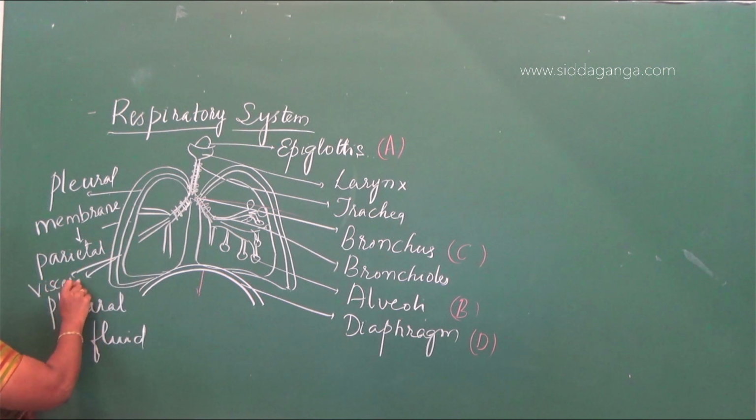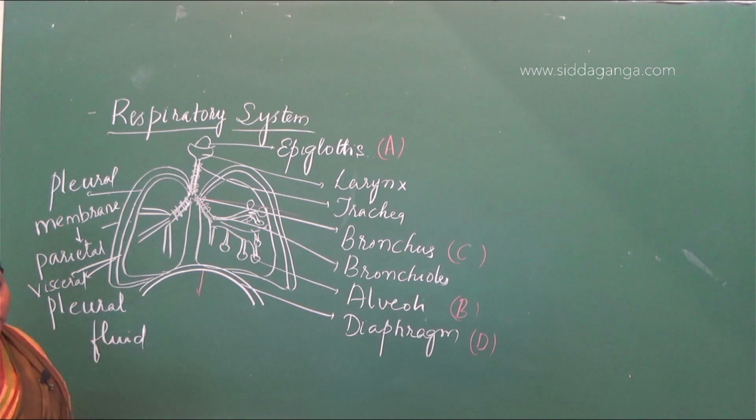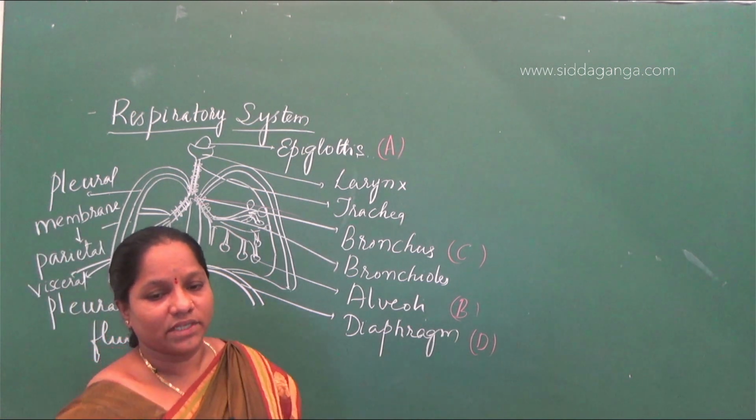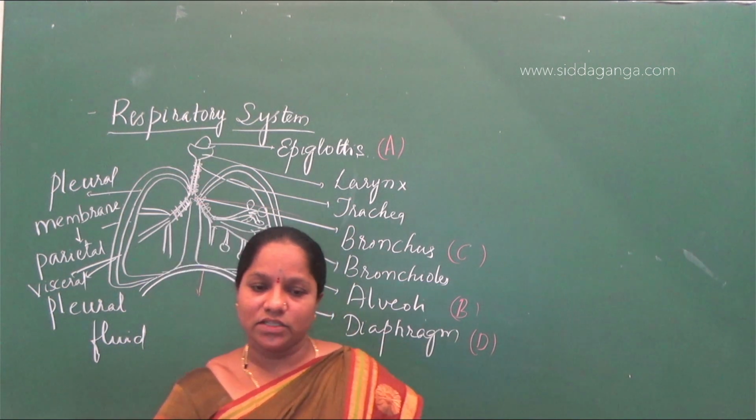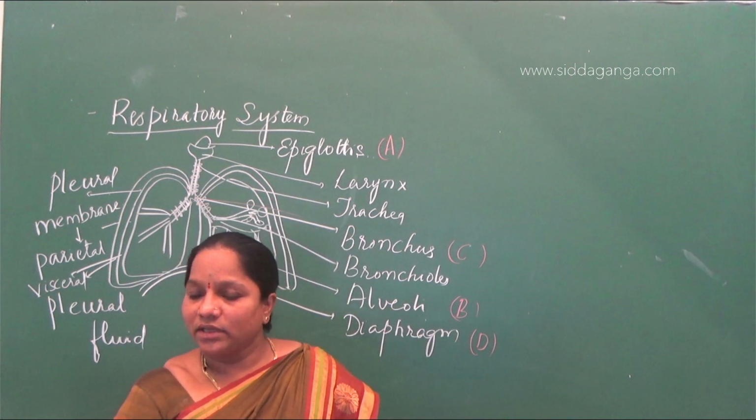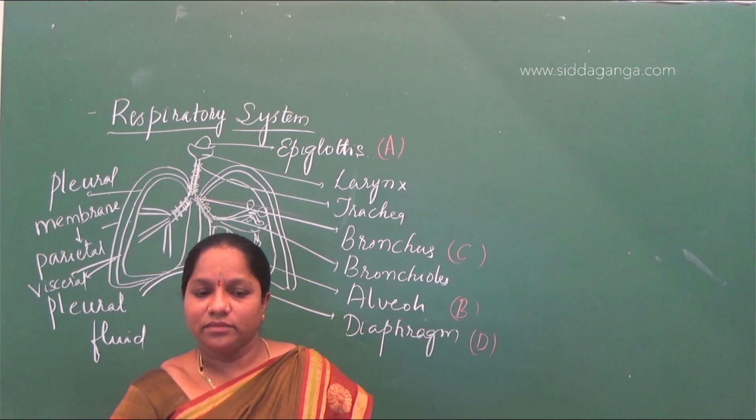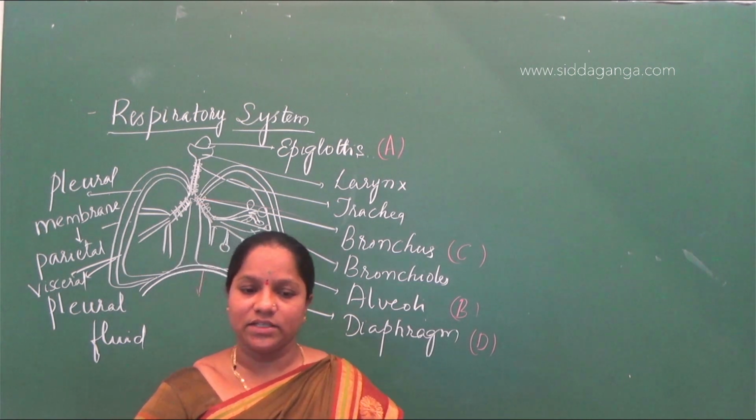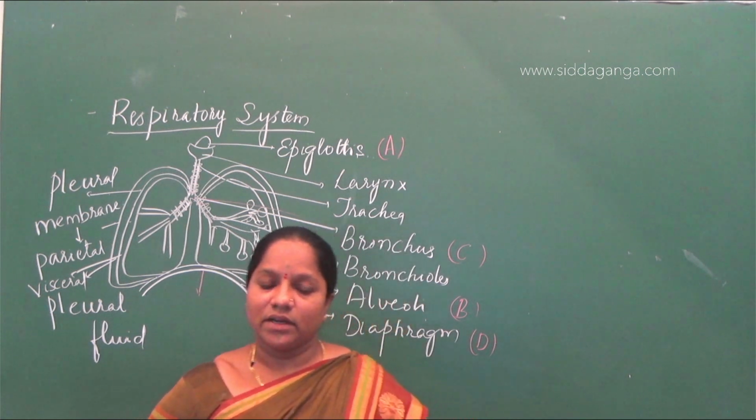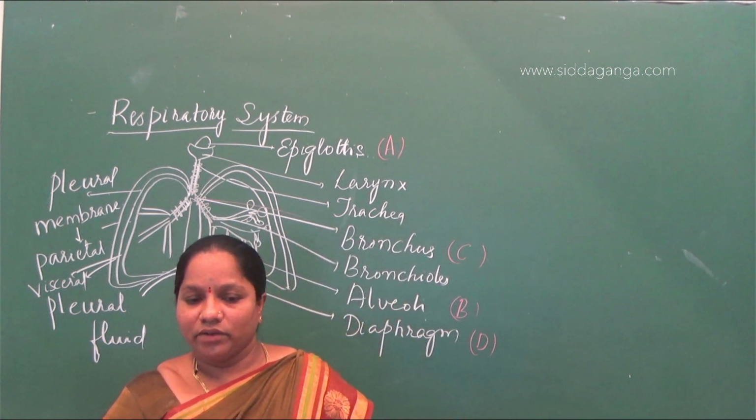Again, when you take the two layers of the lungs. The answer for this, they have given four options. Pericardium. So what is pericardium? The covering of the heart is called pericardium. Then the second option, perichondrium. The covering of the cartilage is called perichondrium. The outer protective layer of cartilage is called perichondrium.